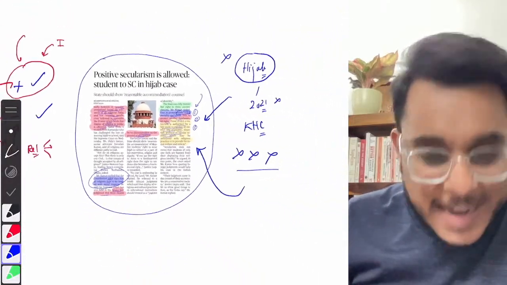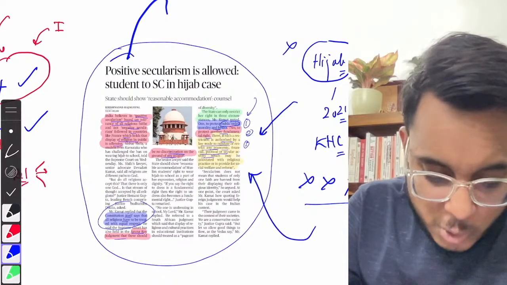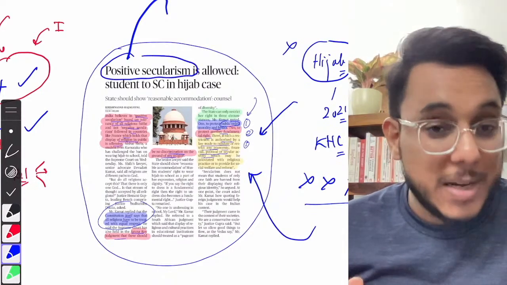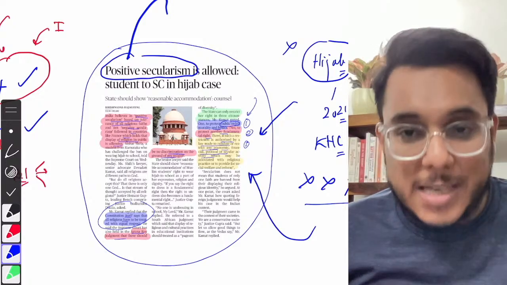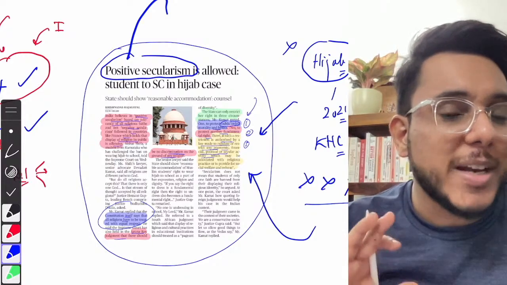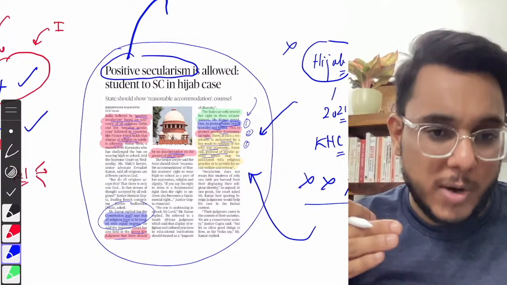So therefore India follows positive secularism, and in this positive secularism the students should be allowed to dress whatever they want. This is one argument that has been given, but up till now any judgment has not come on this particular case. So this is all, guys, about this particular article. And again, as I told you, you don't need to go in depth because the judgment has not come. This is an argument that is going on every day.